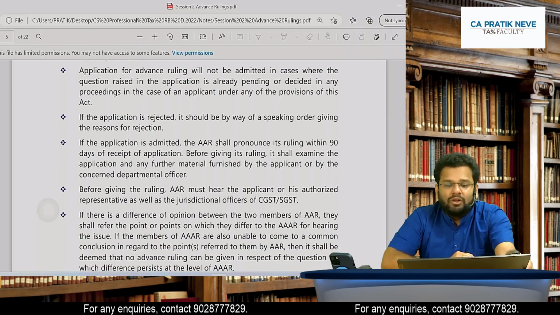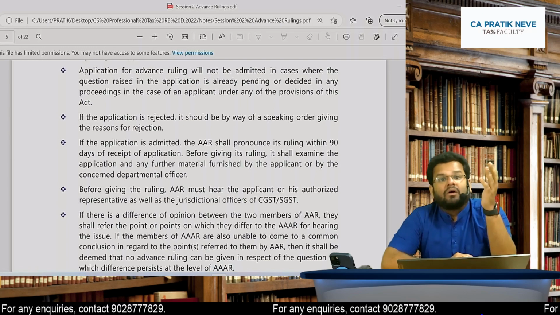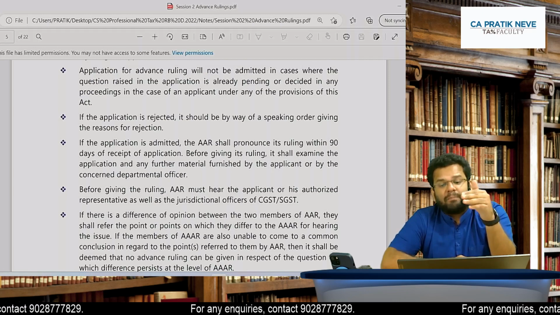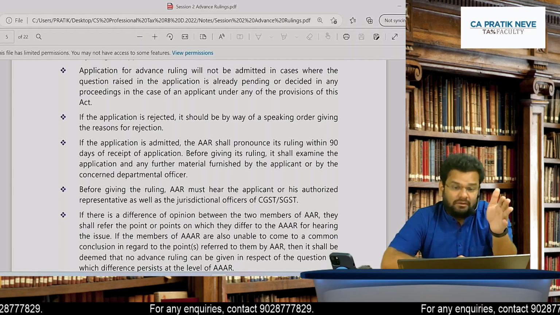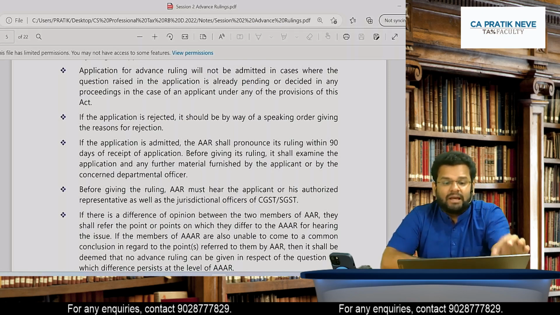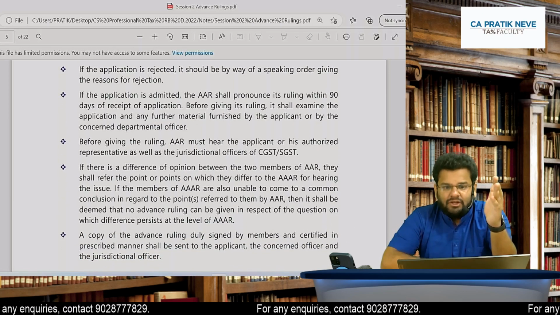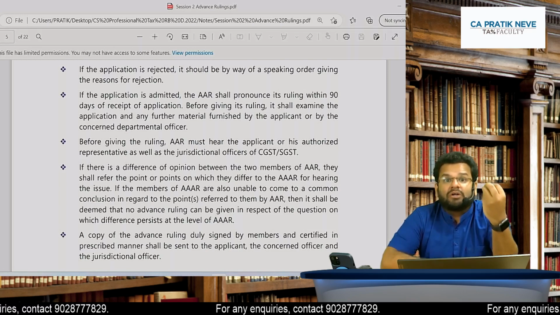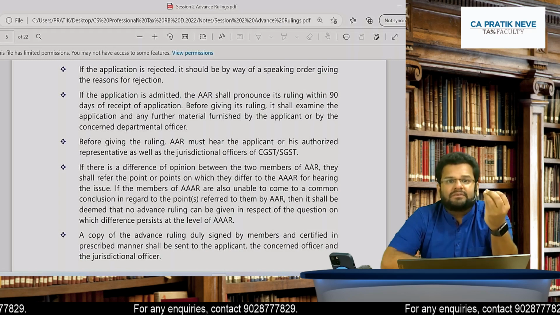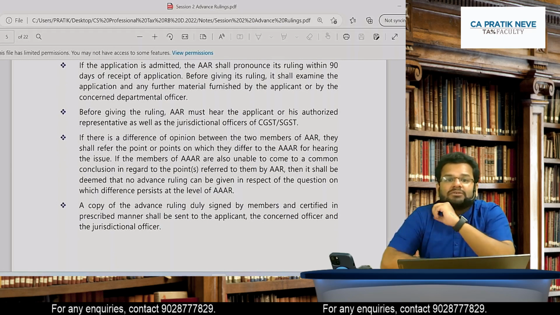Application for advance ruling will not be admitted in cases where the question raised in the application is already pending or is decided in any of the proceedings in the case of an applicant under any provisions of the Act. Very important point: in which case advance ruling application cannot be admitted. If the application is rejected, it should be by way of speaking order. Speaking order means reason should be given for rejection. Agreed?